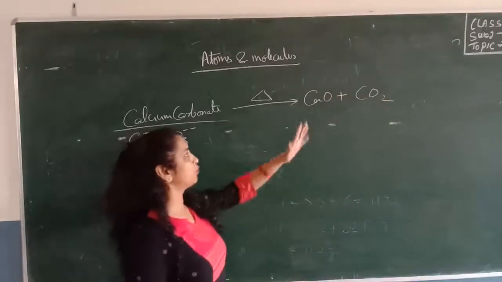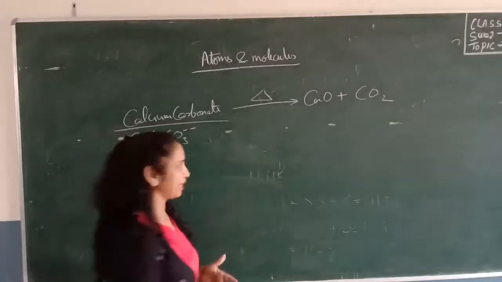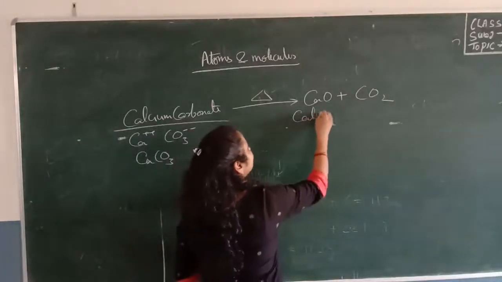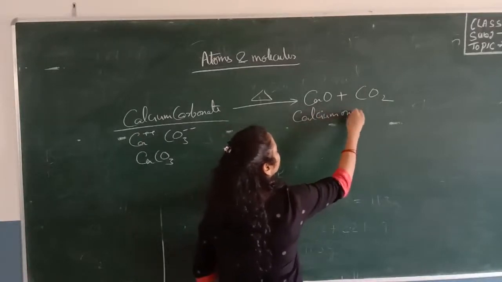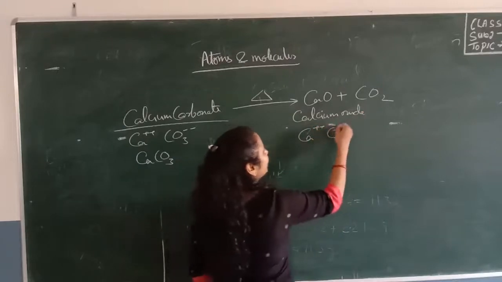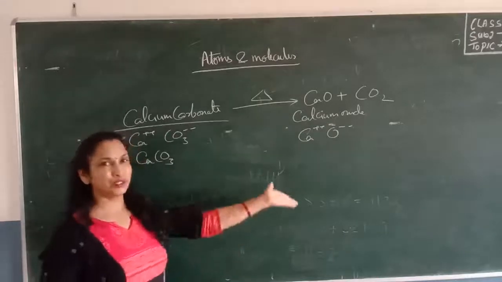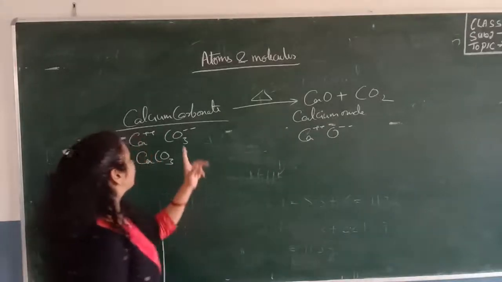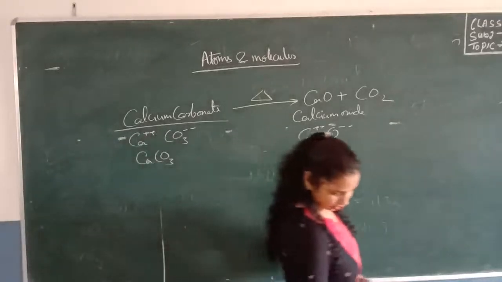Let me tell you about the formula of calcium oxide. Calcium has valency plus 2, oxide has valency minus 2. So the formula will be CaO, and carbon dioxide is CO2. So after decomposition of calcium carbonate, we get calcium oxide and carbon dioxide.